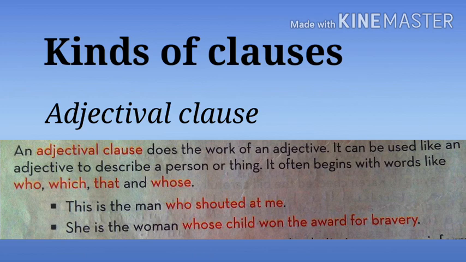It describes a person or thing. So here, that group of words which has a subject and verb, whom will it describe? A person or a thing. Then it's called an adjectival clause.